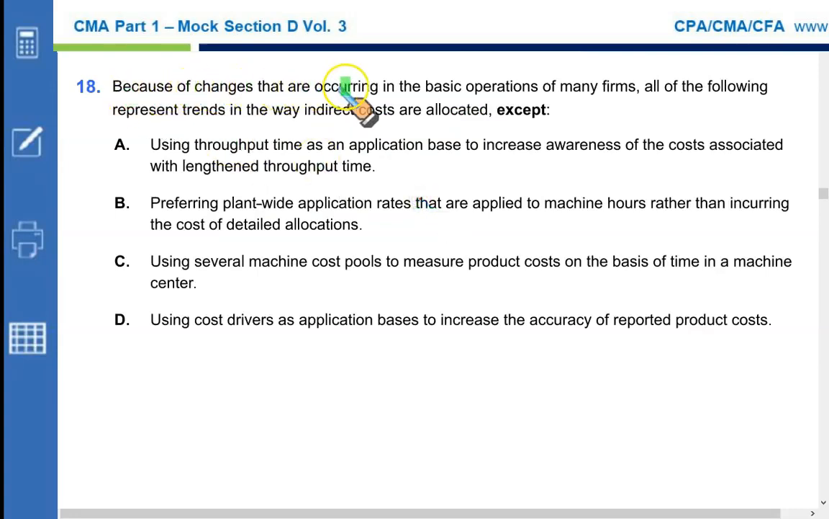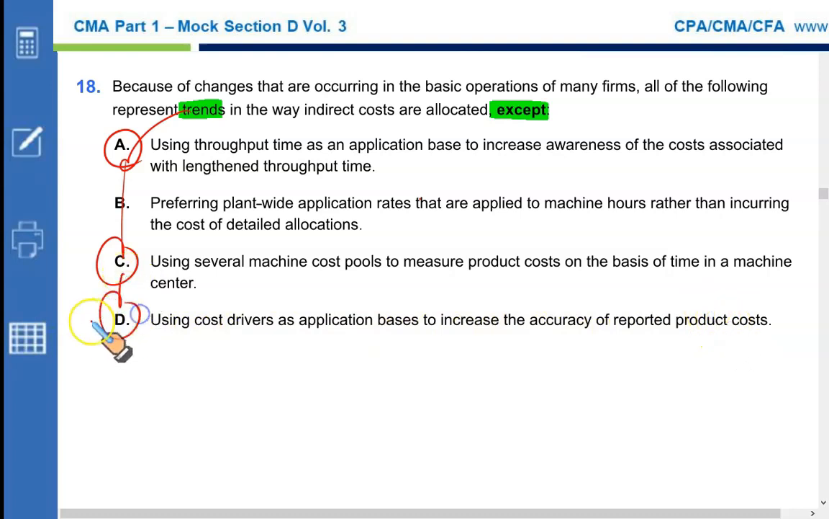Because of the changes that are occurring in the basic operations of many firms, all of the following represent trends in the way indirect costs are allocated, except using throughput time as an application base to increase awareness of the costs associated with the lengthened throughput time. This is a trend. Using several machine cost pools to measure product cost on the basis of time in the machine center. This is the trend. Using cost drivers as application bases to increase the accuracy of reported product cost.